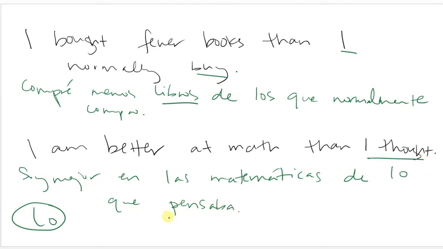So if you have a conjugated verb that comes after what you're comparing, de los que, de lo que, de el que, de la que, depending on what you're comparing.